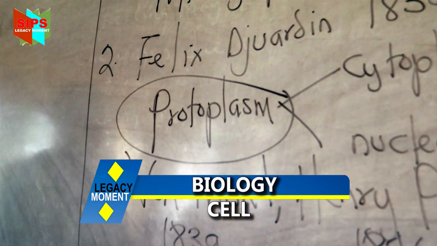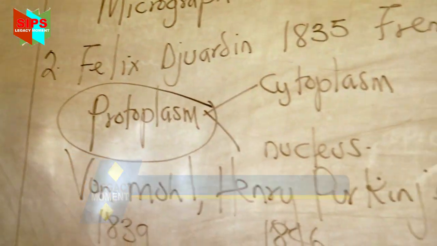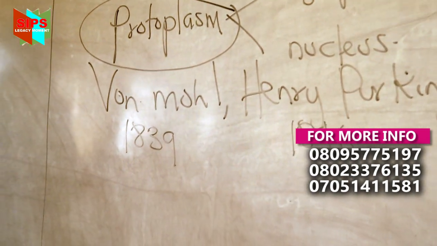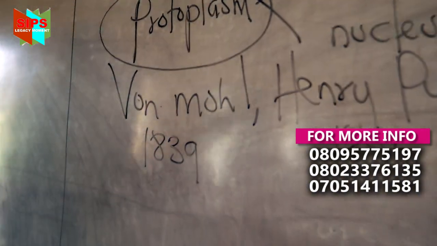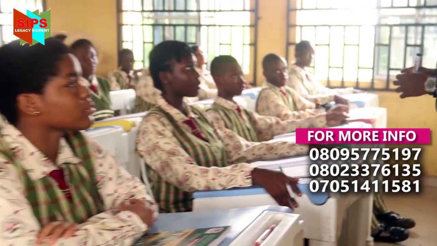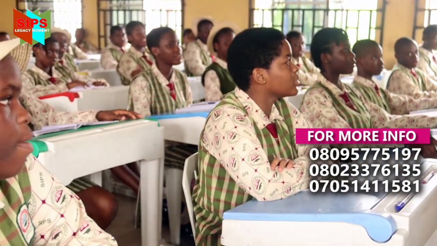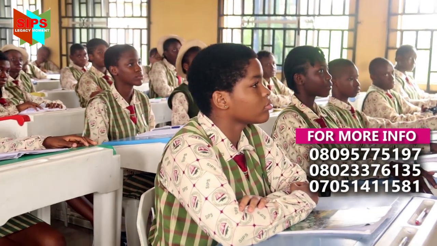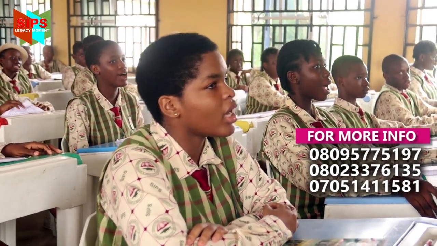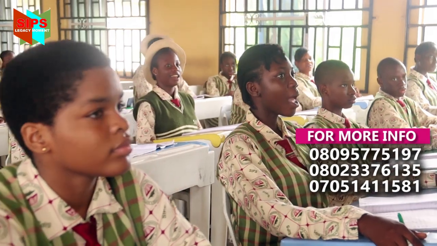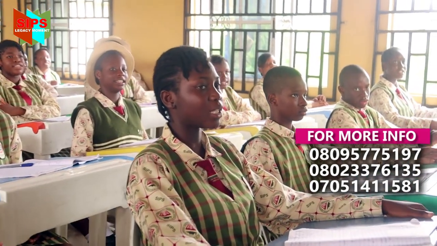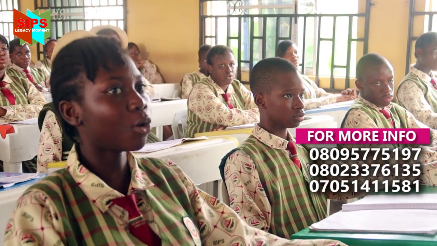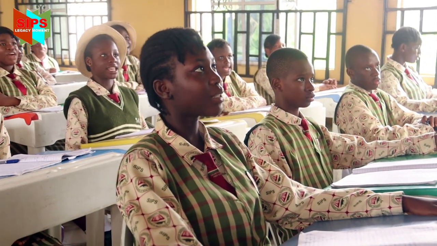Protoplasm. The protoplasm is made up of two things: cytoplasm and nucleus. When we say cytoplasm, what do we mean? Cytoplasm means all living materials outside of the nucleus, bounded by a cytoplasmic membrane. Now, his work was discredited by two scientists. Name? Von Mohl and Heinrich Purkinje. What year? 1846. Rather than calling it protoplasm, what should it be called? Sarcode.